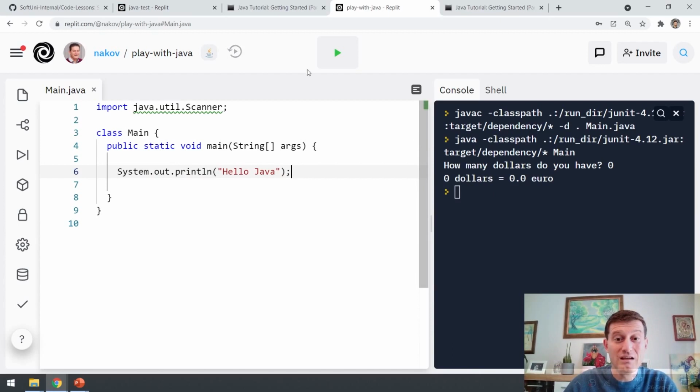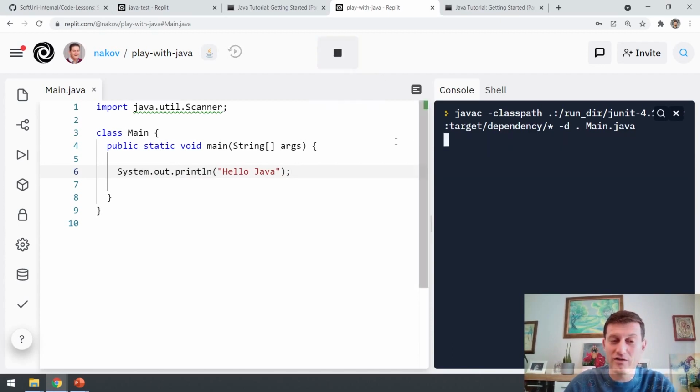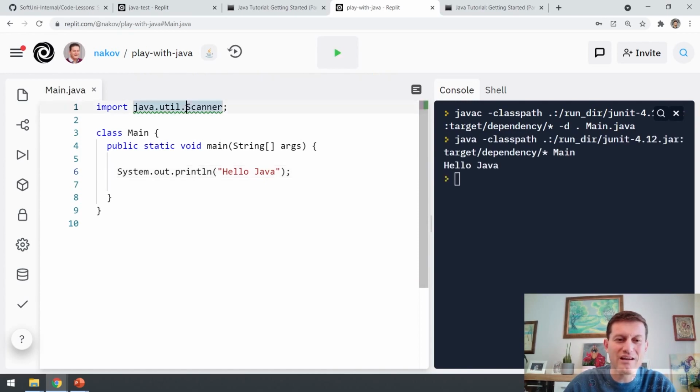So let's test whether this works or not. It is underlined because it tells that I have imported this library, but I don't use it. And this program prints Hello Java.